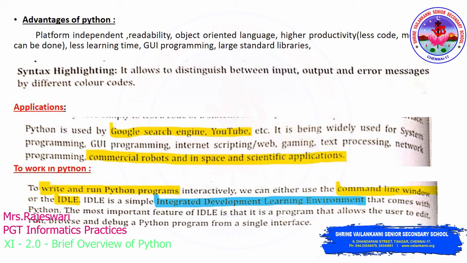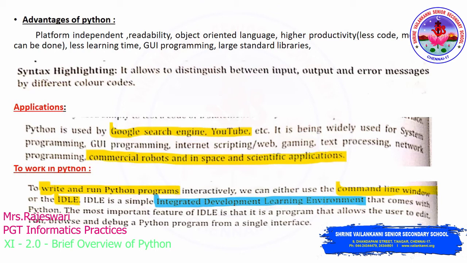Now, applications. We have already discussed in which places they are using Python. The Google search engine makes use of Python. YouTube makes use of Python. Apart from that, for system programming, GUI programming, internet scripting and web gaming, everywhere, even commercial robots. And for space and scientific applications also, they make use of the Python programming language nowadays. Okay, so we have discussed so many things related to Python, like features, advantages and its applications.